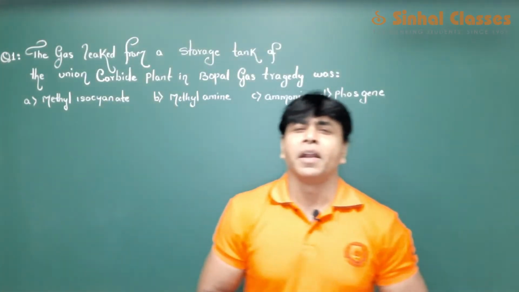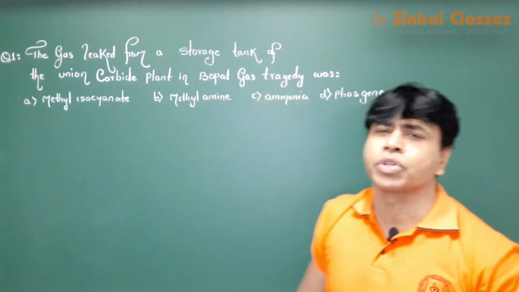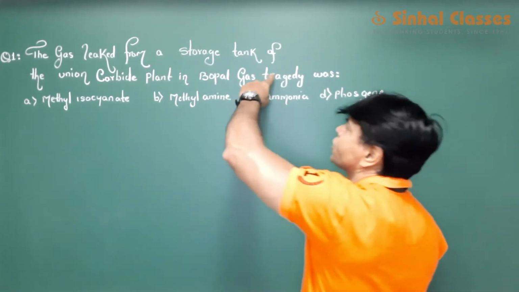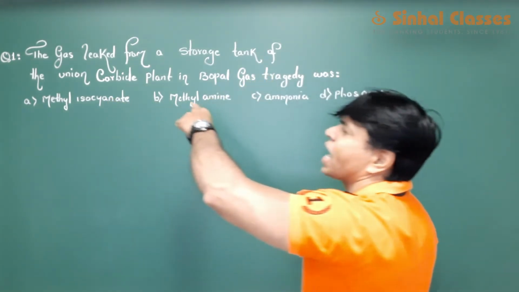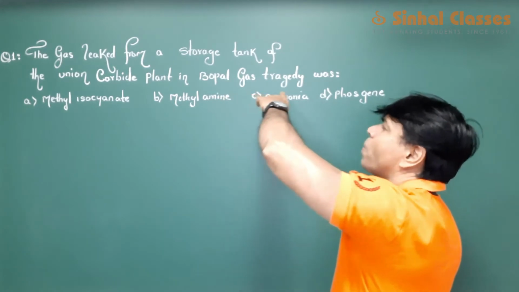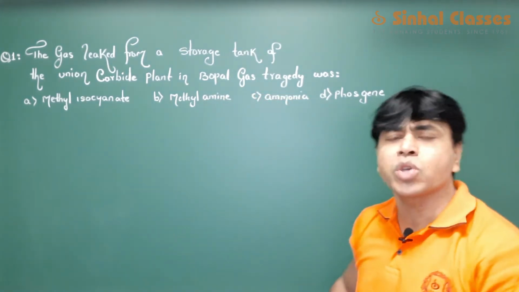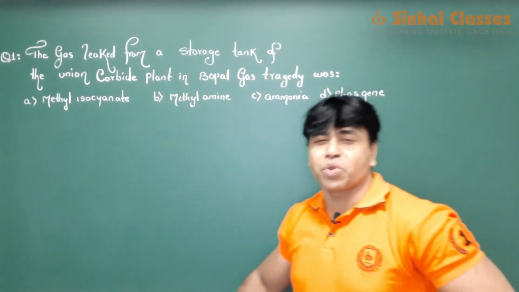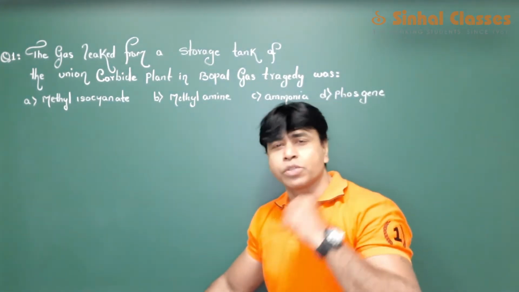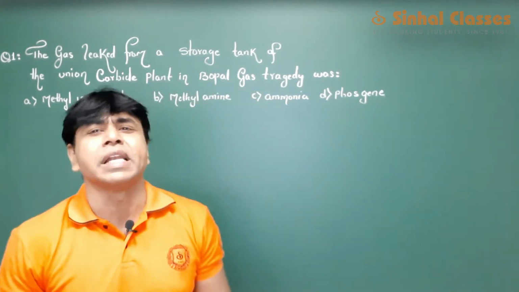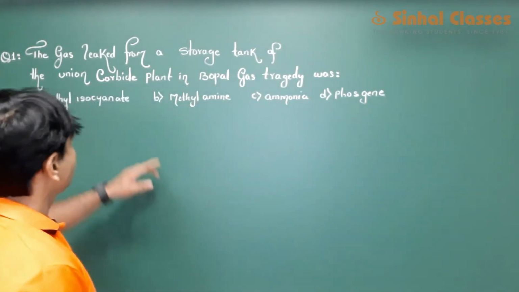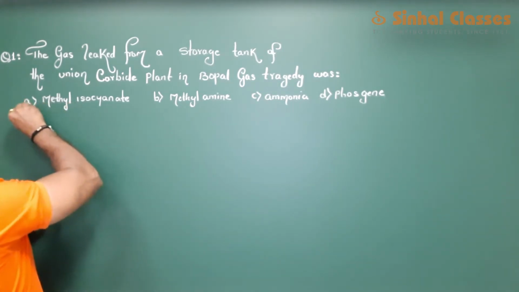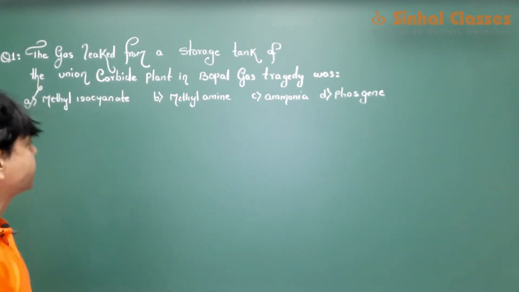Okay student, let's have a look on the first question itself. The gas leaked from a storage tank of the Union Carbide plant in Bhopal gas tragedy was. You must be quite familiar with this question. The gas which was leaked out in Bhopal gas tragedy was methyl isocyanate.